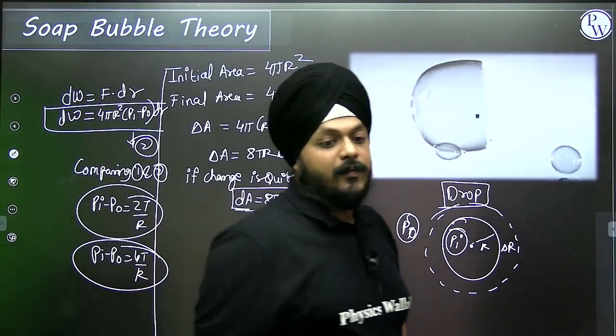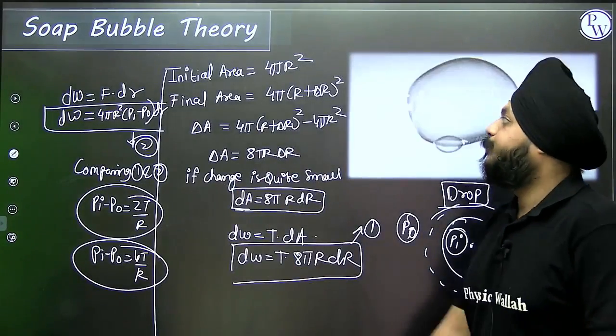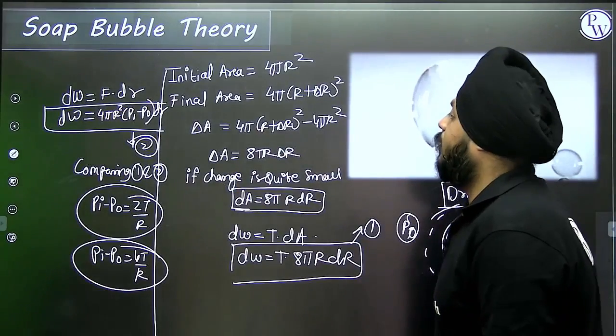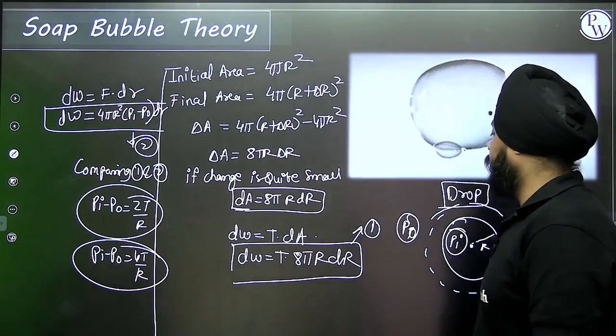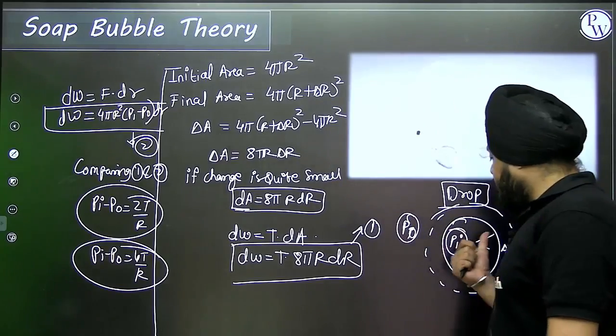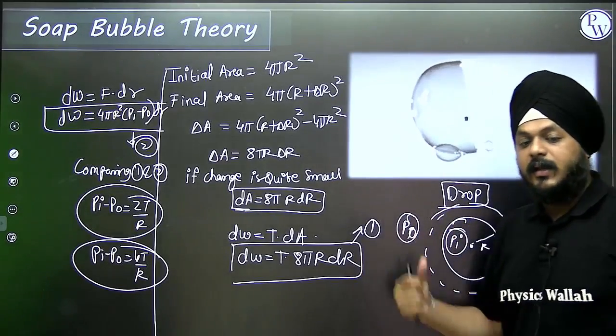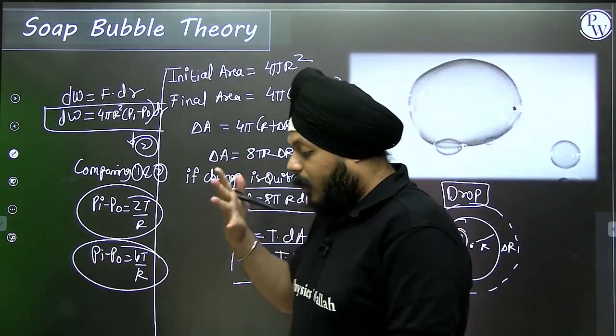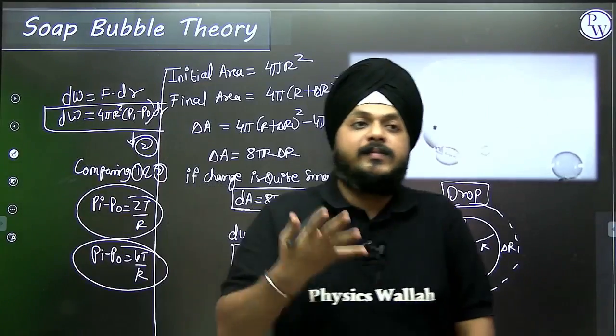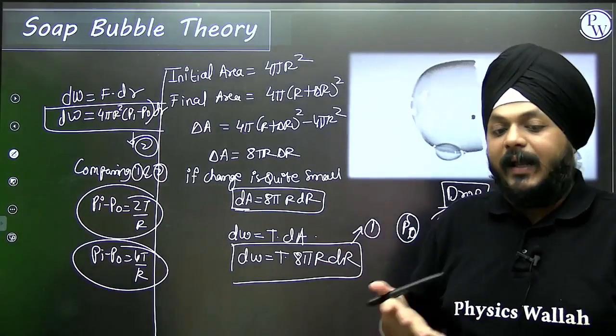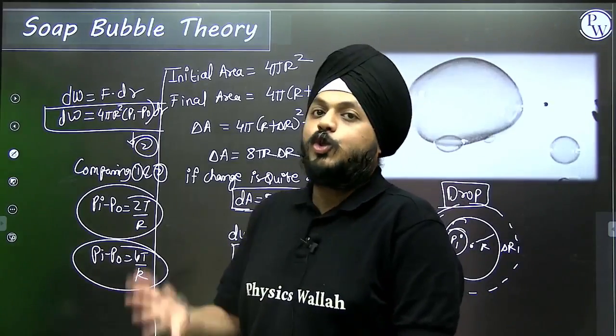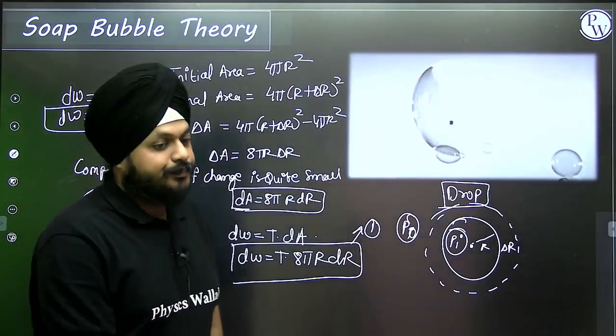This is what the actual derivation of soap bubble theory is. Because of this pressure difference, it is going to adjust itself into the minimum surface area and acts like a stretched membrane to show the surface tension.